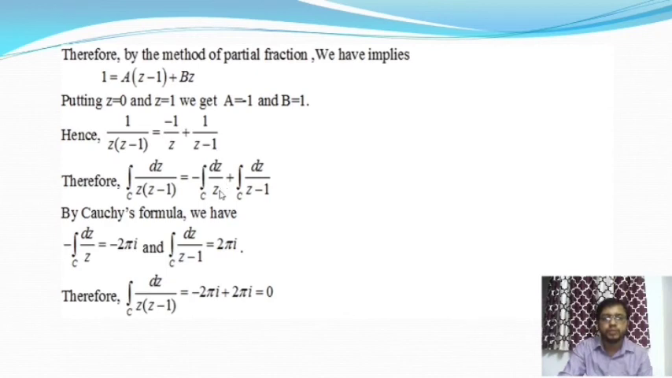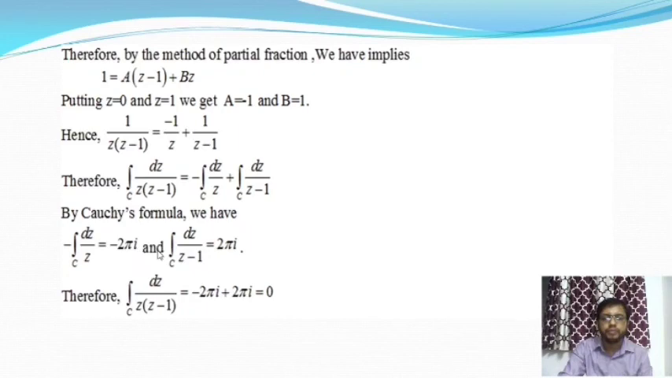If the points z is equal to 0 and z is equal to 1 lie outside the circle, then we'll say this integral value is 0 as well as this integral value is 0, applying Cauchy's theorem. But here we can apply the consequences of Cauchy's theorem. So integration over c dz by z is equal to the value of this integration, where 0 is the point that lies inside the circle, so it should be 2 pi i, that is minus of integration over c dz by z is equal to minus 2 pi i.